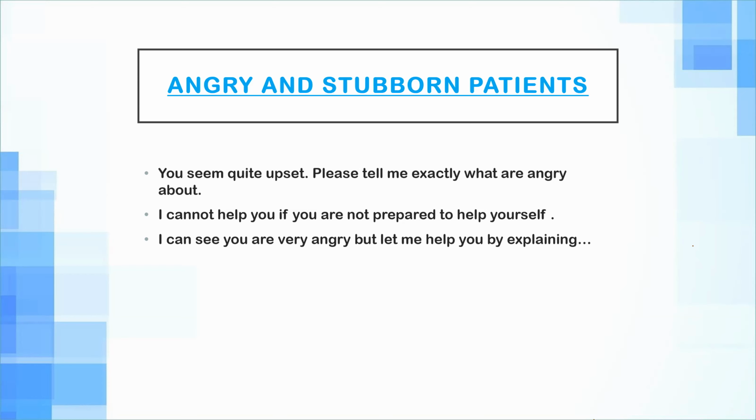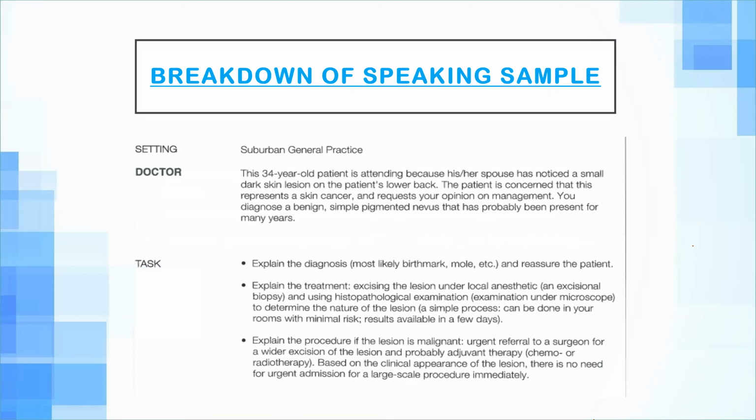Okay. Now the last is breaking down of the speaking sample. I have put an example here from a test that I have taken from the OET site. The setting is suburban general practice, like you are a doctor in GP practice. There is a 34-year-old patient attending because her spouse has noticed a small dark skin lesion on her lower back.